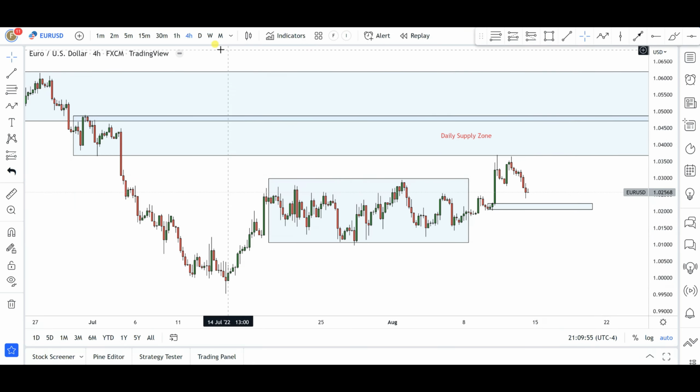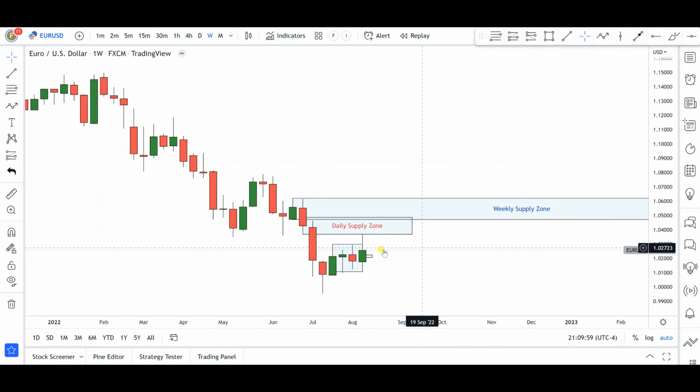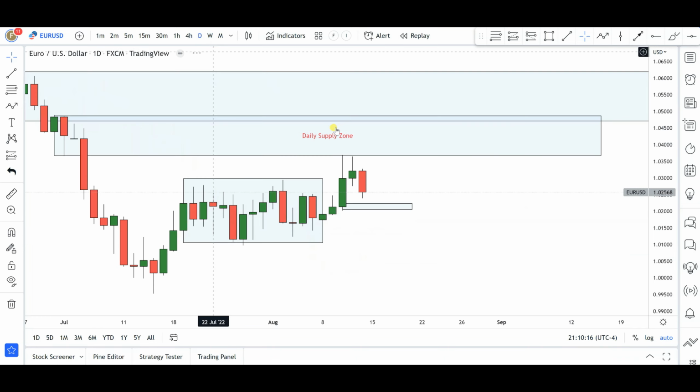Okay, so I'm doing this in reverse, but you see, if we take a look at the weekly time frame, you see that we did get obviously a nice push to the upside, but again the bears came in from right around that daily supply zone area. Okay, and you can see that that daily supply zone area just corresponds with the previous swing low that we have in this particular area, which in my opinion is very, very clear in the daily time frame.